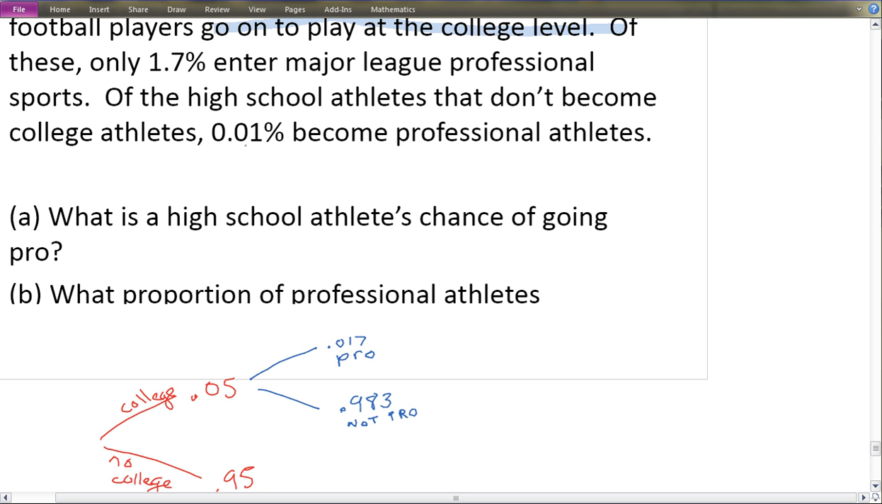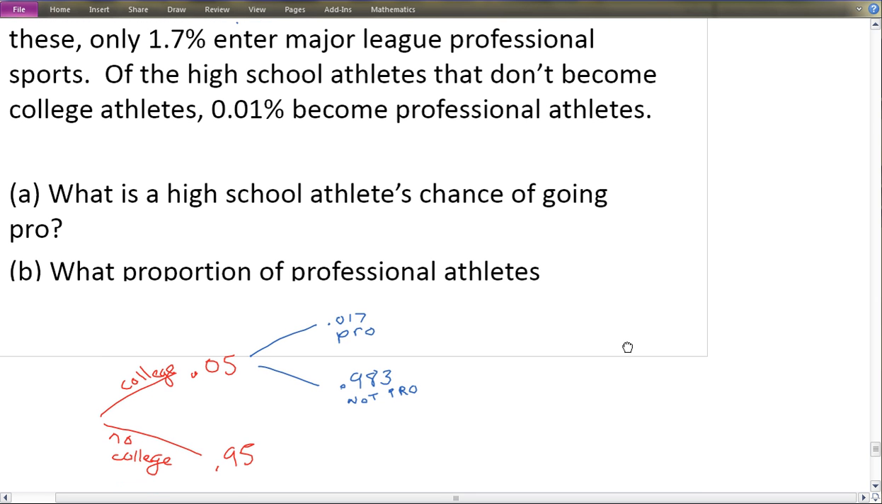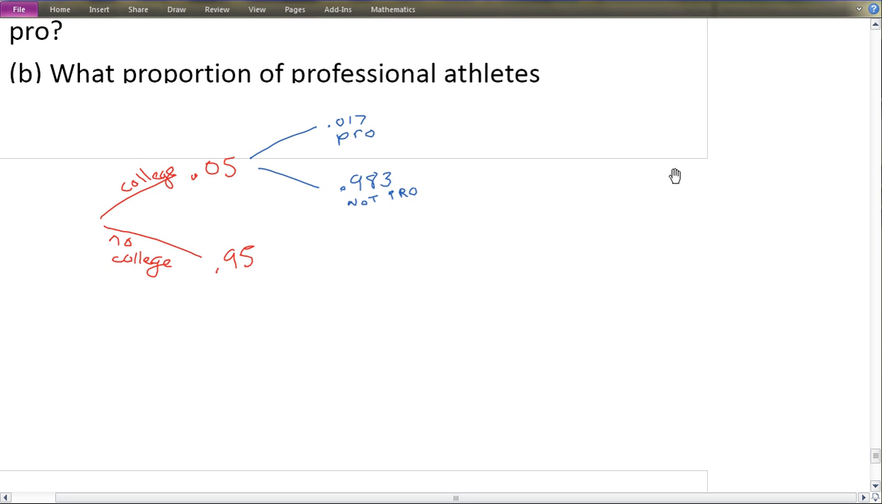that was of the people who don't play in college, we have 0.01% go pro. So think about who this is. People who don't play in college, go pro, and then actually make it. Well, who goes pro without going to college? Right now, there's a couple of prime examples of this.